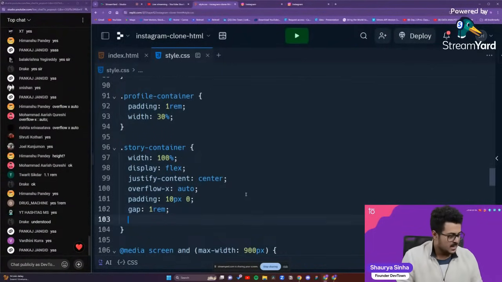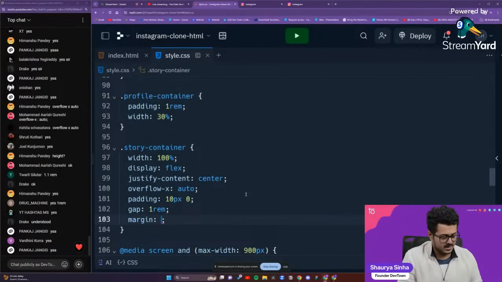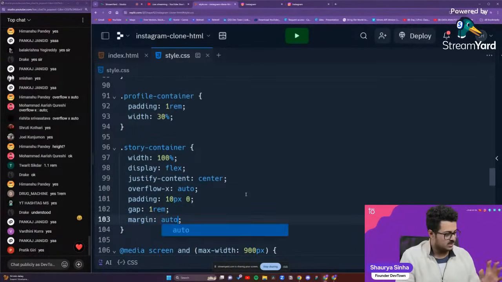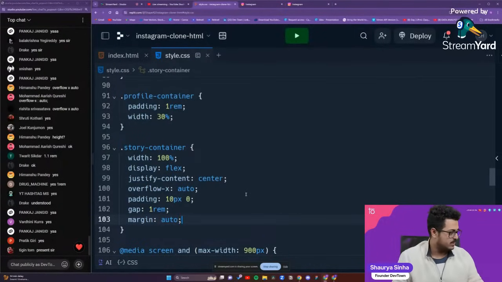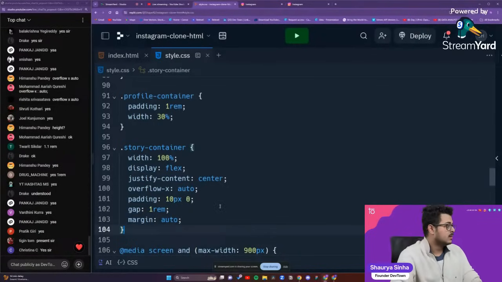And we'll set up a margin. Margin also set as auto so that it is automatically able to decide what should be the margin and everything. Okay, I think that should be okay for us.